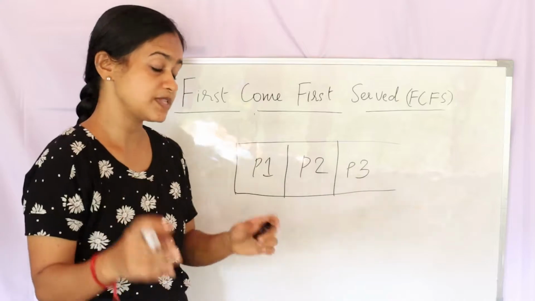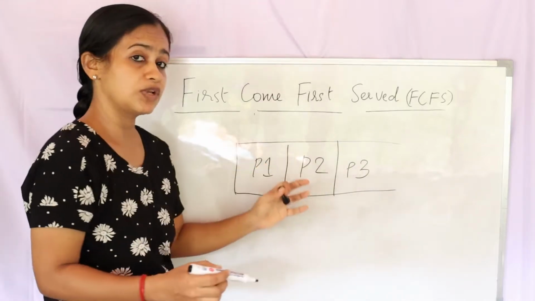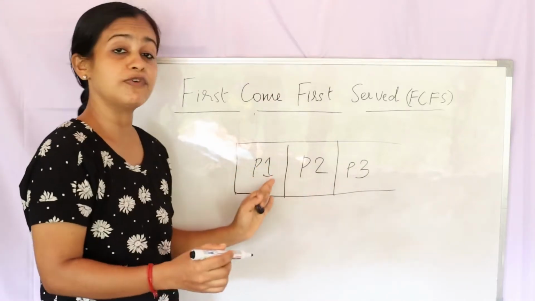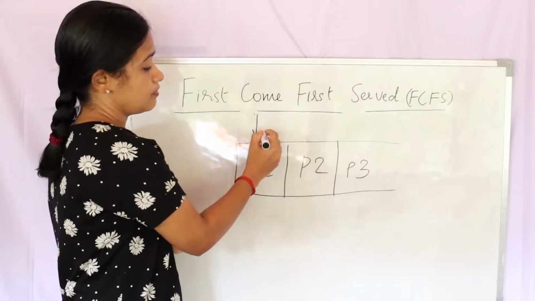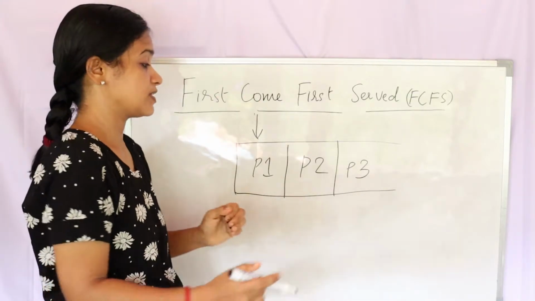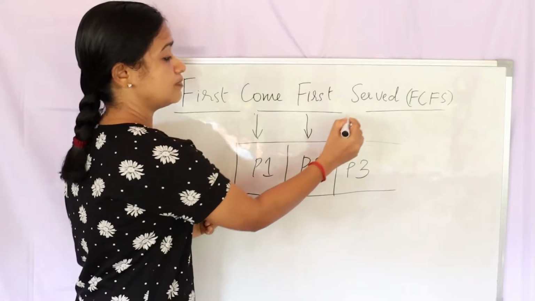Whenever the CPU becomes available, it will come and look into the queue. It sees P1 in the first place, so P1 will be given the CPU time first. Then P2. Then P3.